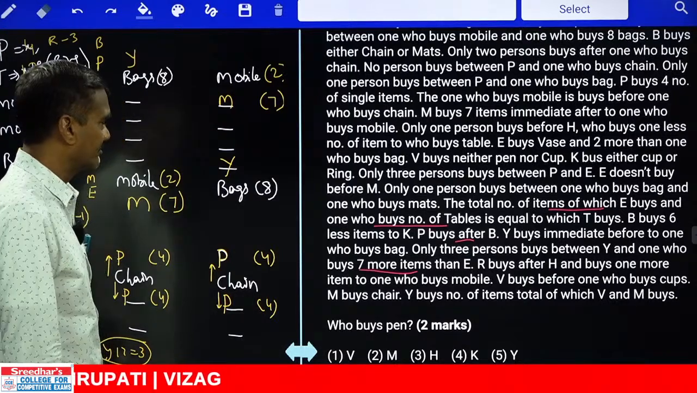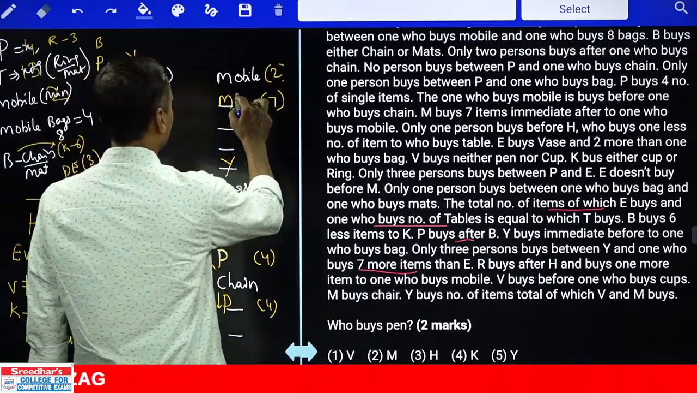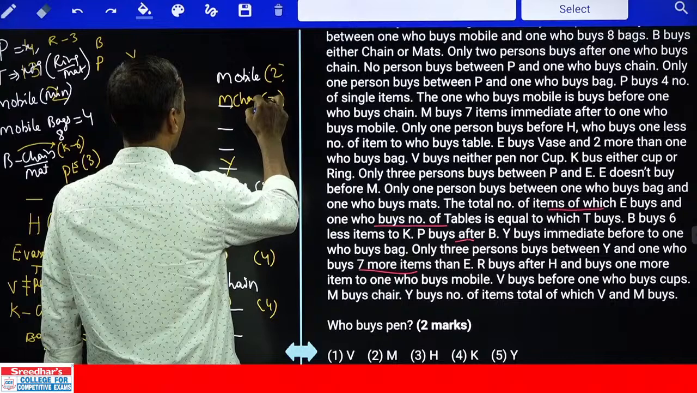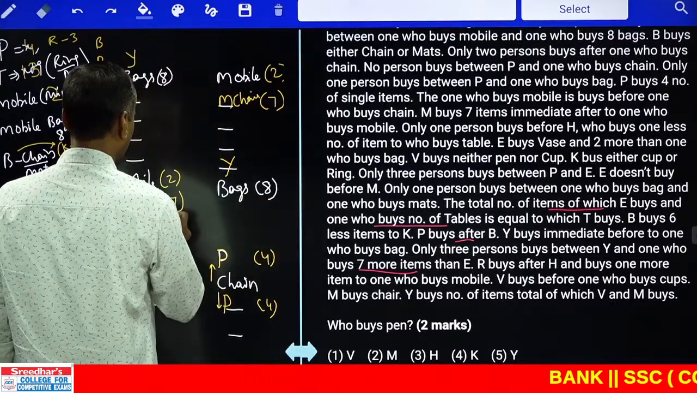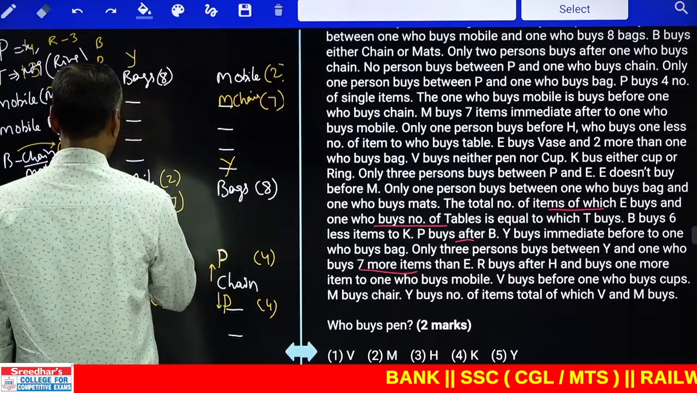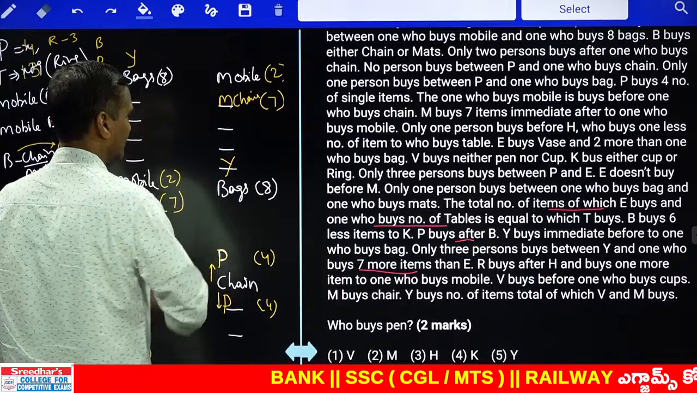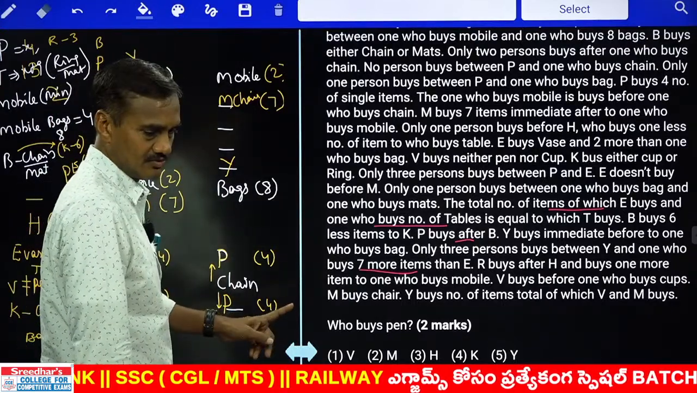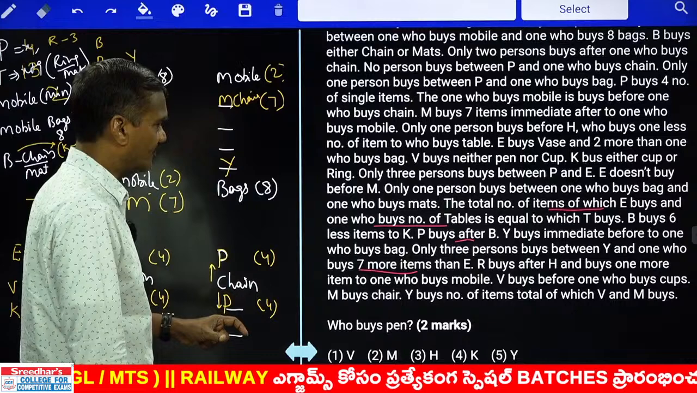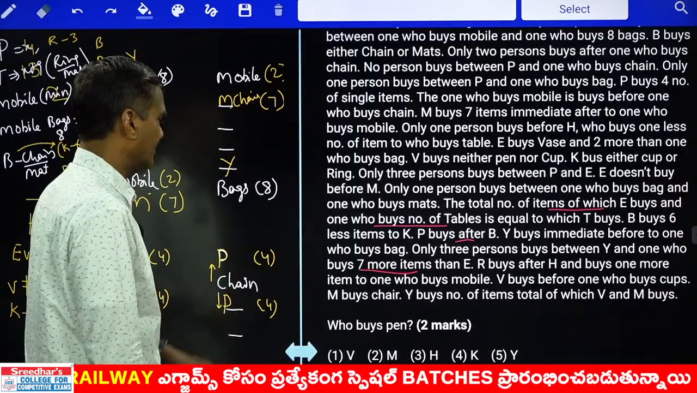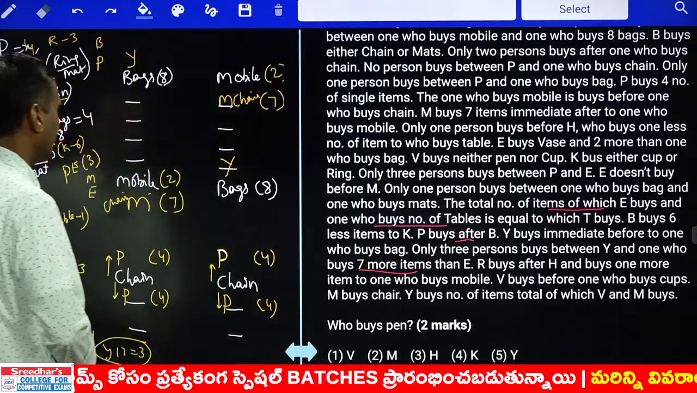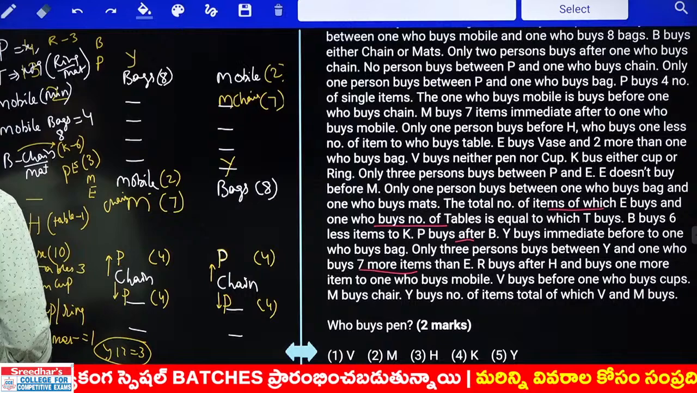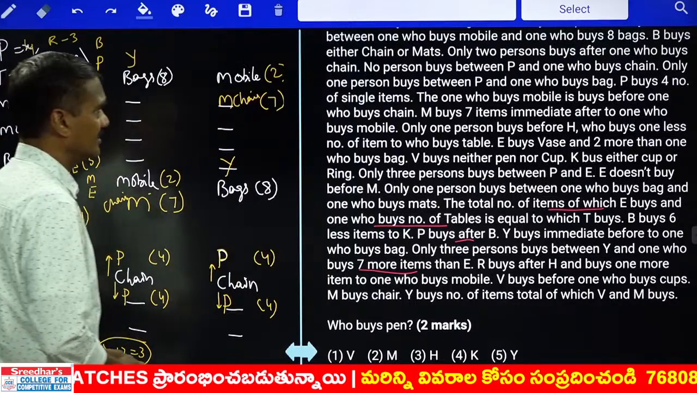And M buys chair. M buys chair is clearly given. M buys how many chairs? 7 chairs. M is chair and there are 7. And next one, Y buys the number of items, total of V and M. Y equals V plus M. Y equals how much? V plus M. Now from here onwards.